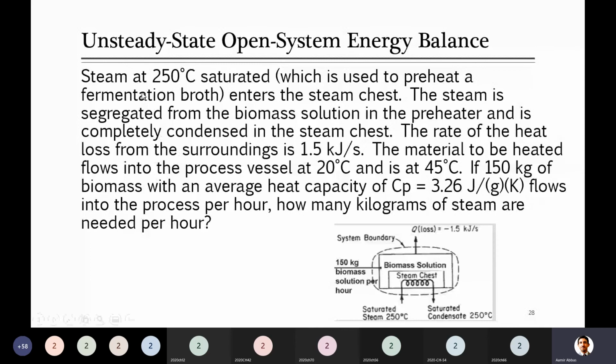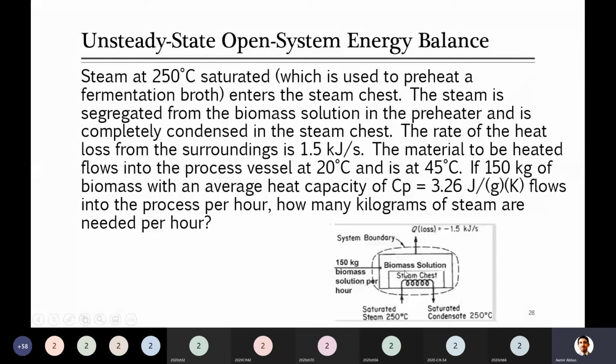Next, let's go through this statement quickly. Steam at 250 degrees C, saturated. This is saturated steam. We have already discussed it. If you remember from yesterday's lecture, I will also repeat it. But can anyone tell me what this means? Saturated. Vapor at its boiling point or saturation temperature. Good. So steam at 250 degrees C means just evaporated. We didn't superheat it, so it is at 250 degrees C saturated, which is used to preheat a fermentation bath.